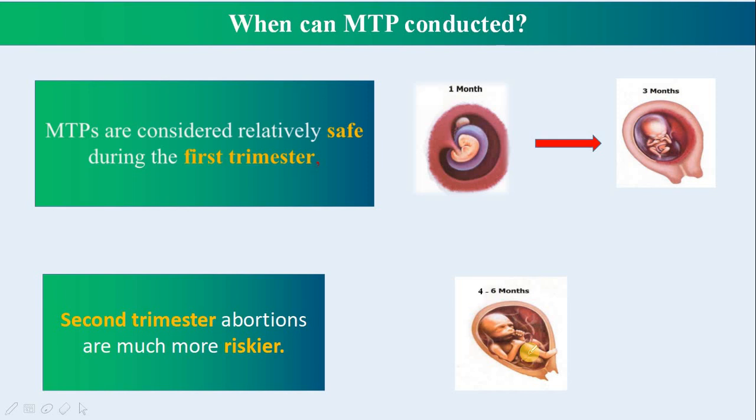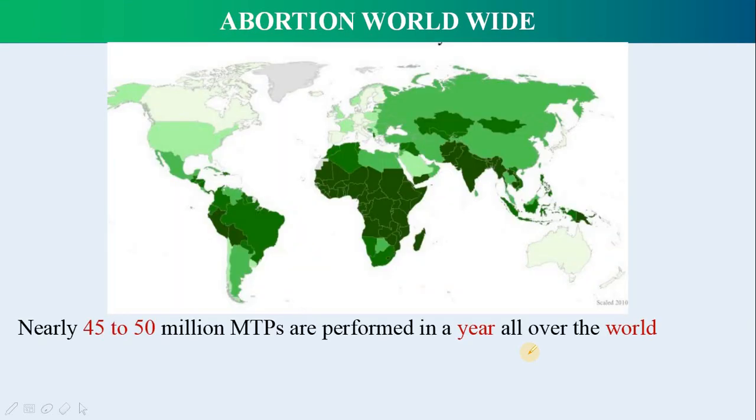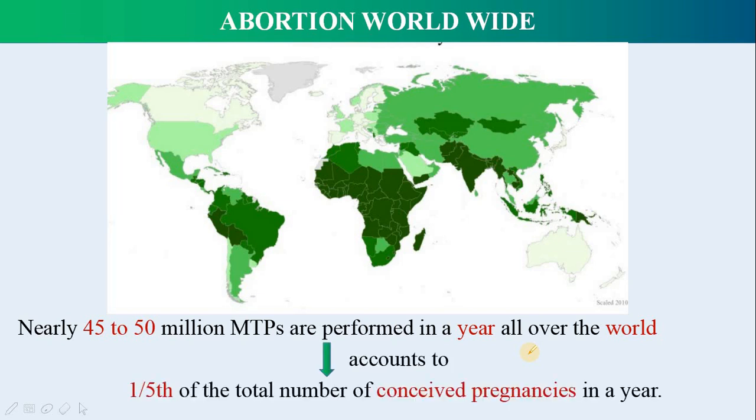Next, moving on to abortion worldwide. Nearly 45 to 50 million MTPs are performed in a year all over the world. Can you imagine? It accounts for one-fifth of the total number of conceived pregnancies in a year. So 45 to 50 million MTPs are conducted all over the world in a year. And in India itself, it is approximately 6 to 7 million per year.